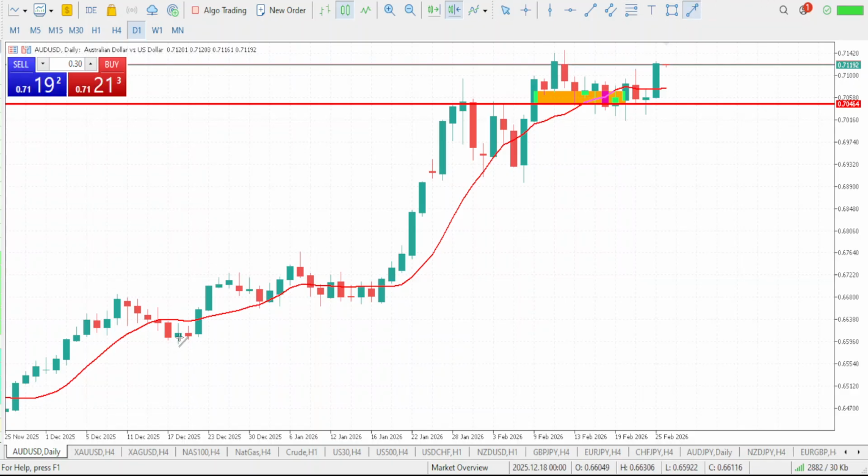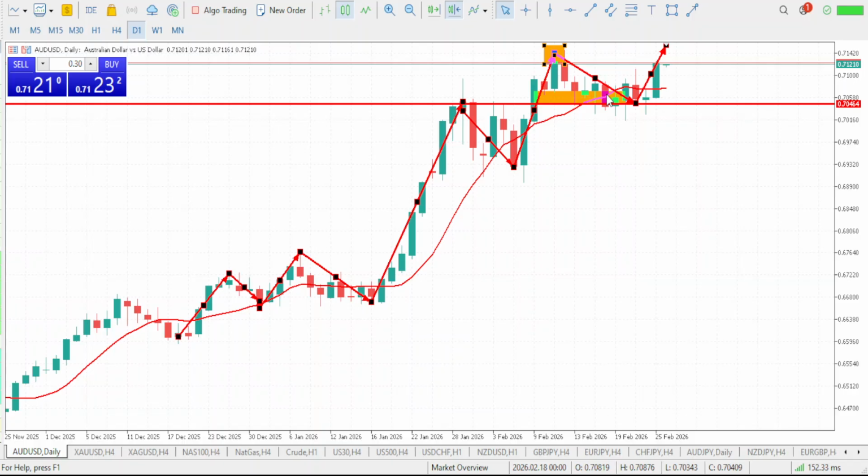Now, take a look at this moment right here, guys. This will be seen as the first high. And here comes the higher low. Now, markets will be able to give us a new high, right? And here comes the higher low. Now, markets then will eventually push up again to form a new high. And here comes the higher low. Now we will be expecting market to push up again to form a new higher high, and here comes the higher low, right? This is the higher low. Now our next movement on AUD should give us a bullish move that should form a new high, thereby taking out this previous high. So a continuous bullish move is what we are going to be expecting on our AUD.